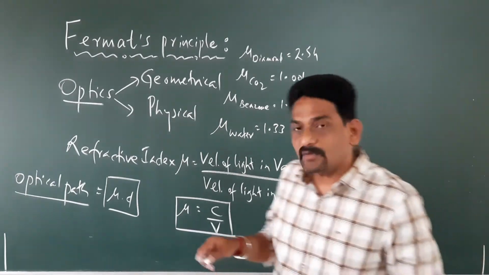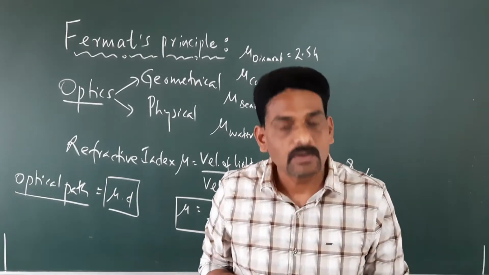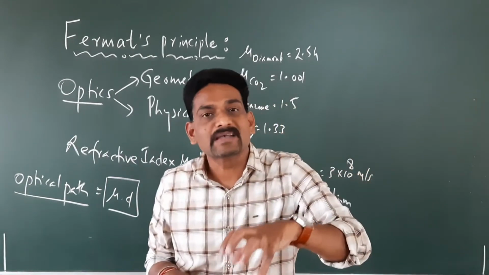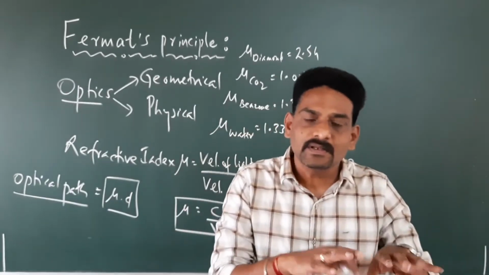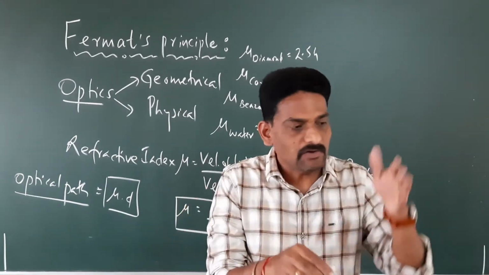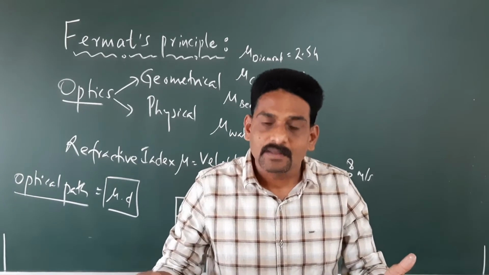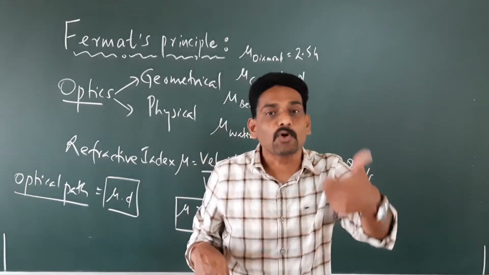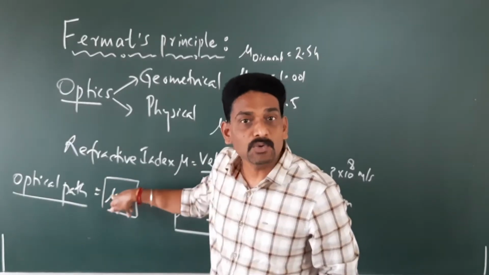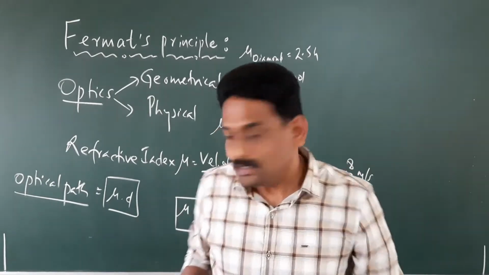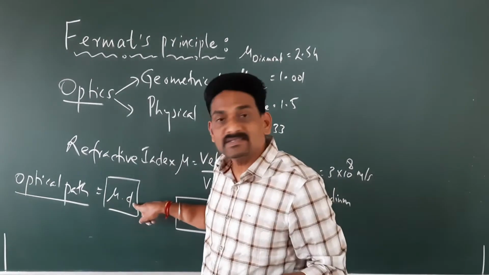It means that whenever a ray of light is traveling in any given medium, each medium has a particular refractive index. If you don't take the refractive index into account, it is only a distance. The ray travels from this point to this point, and we get the distance covered by the light. If you multiply that distance by the corresponding refractive index, it is mu into d. What is mu? The refractive index of that medium. Let's say for example the medium is air: mu is going to be 1, and what we get is d.